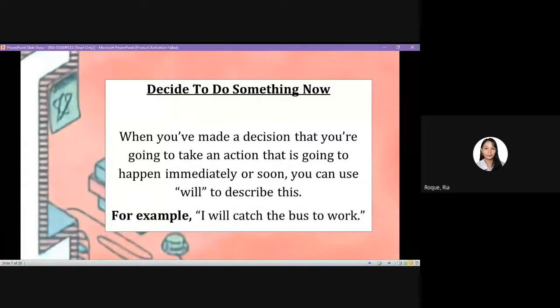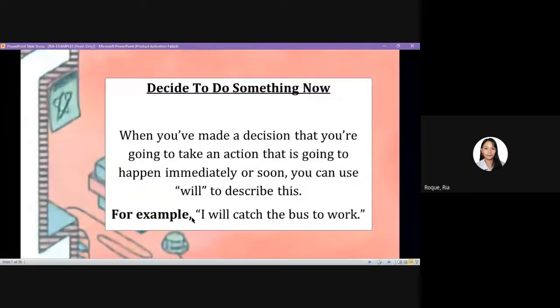First, decide to do something now. When you've made the decision that you're going to take an action that is going to happen immediately or soon, you can use the modal verb will to describe this. For example, I will catch the bus to work.